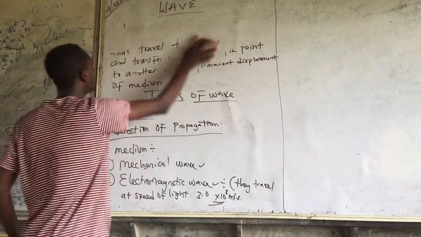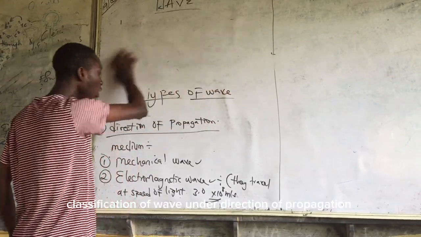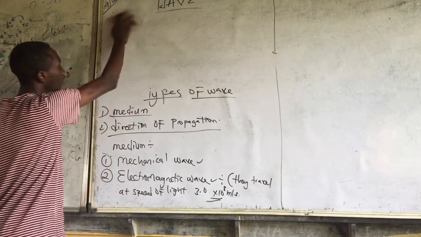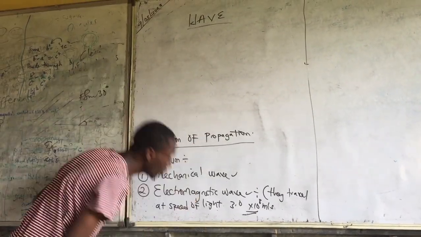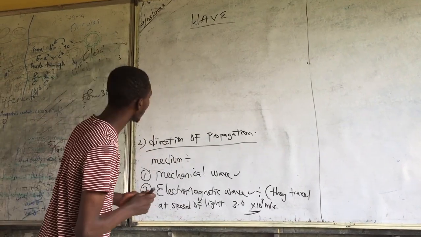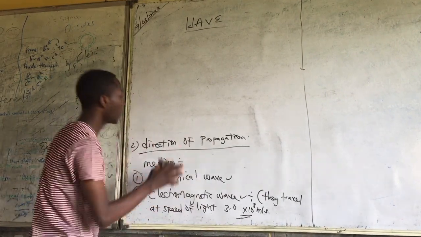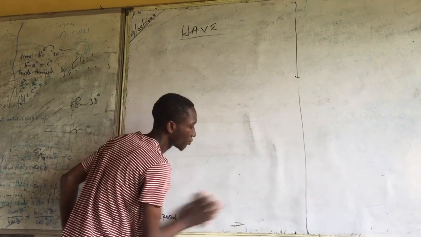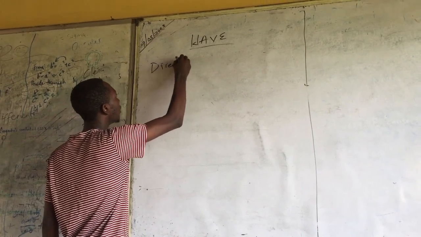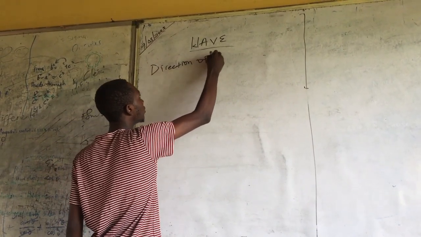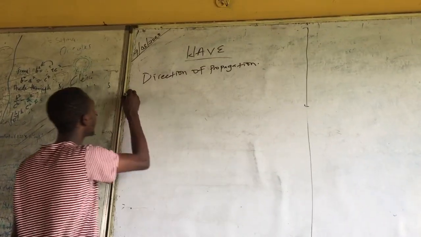So now the other part we'll be discussing is classification of wave under direction of propagation. So if we are looking at classification of wave under direction of propagation, we have two types of wave.